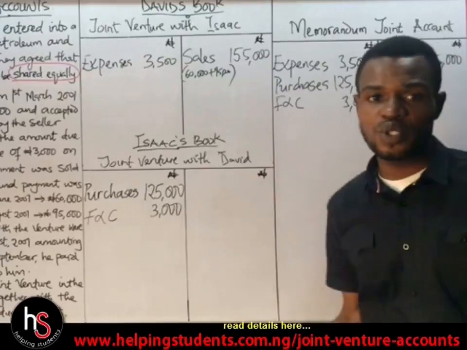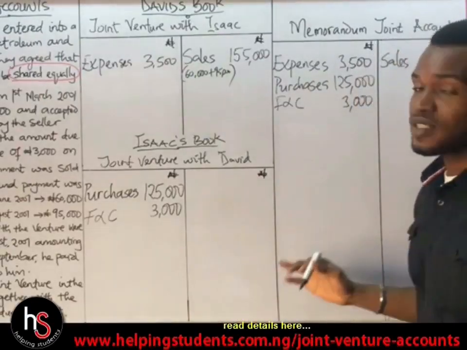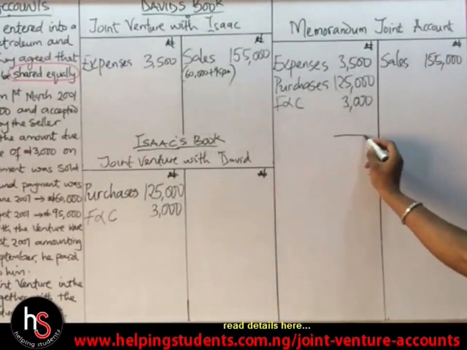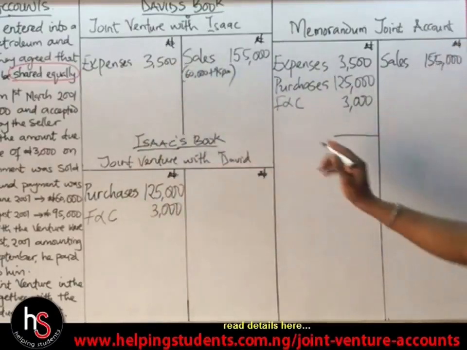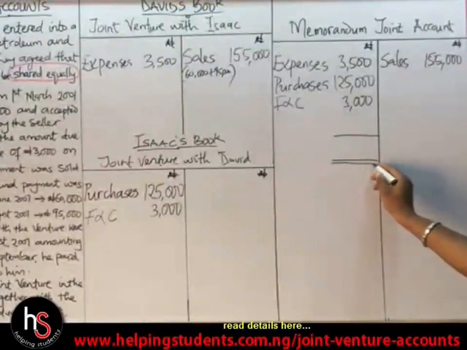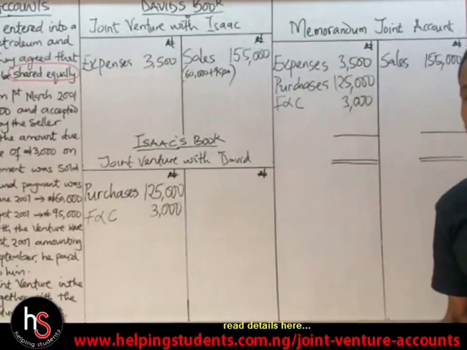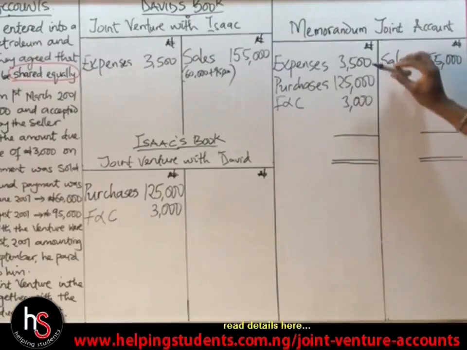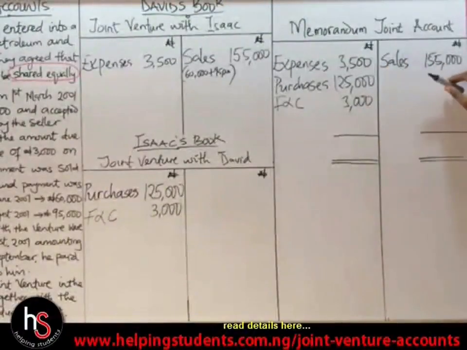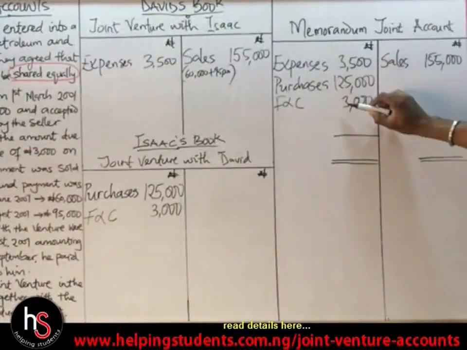155,000. So what do we do now? The next thing we do is to balance up, okay? Since we've recorded everything we have here, we need to balance this account. I've always told us that in accounting, both your debit and the credit side must give you the same value. So by the time we sum everything here, already looking at it, this gives us 65.